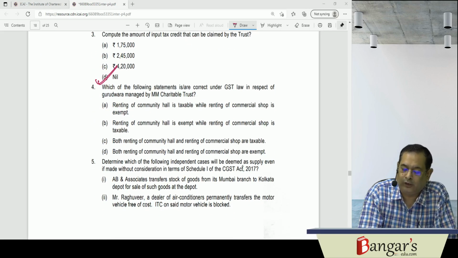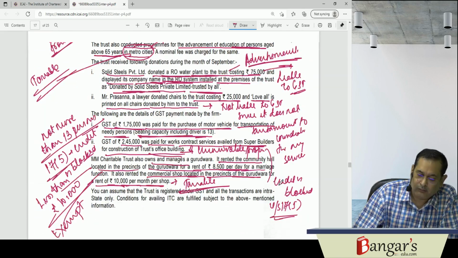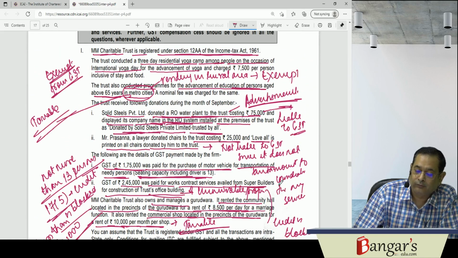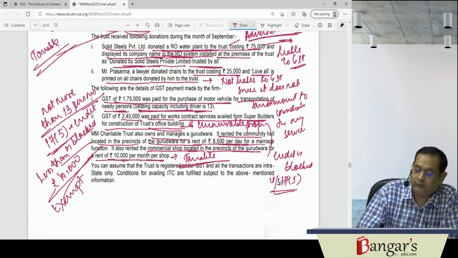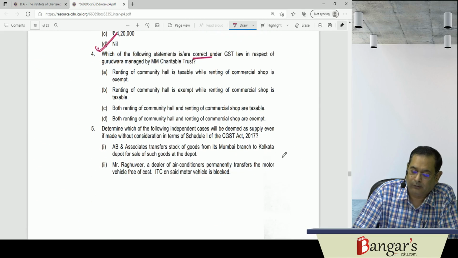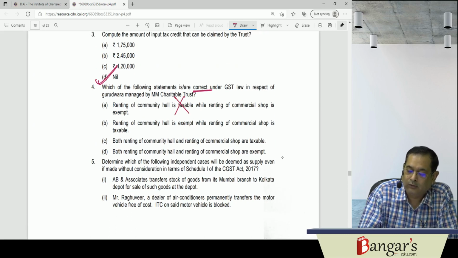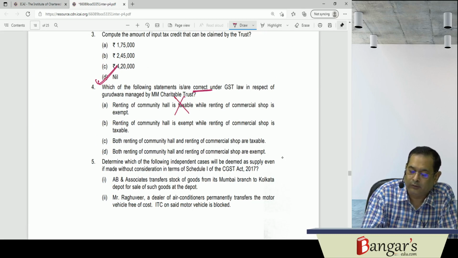which of the following statement is or are correct in GST law in respect of Gurudwara managed by MM Charitable Trust. Renting of community hall is taxable. Community hall, we have written that community hall was how much? For community hall they are charging 8500. Community hall is exempt and shop is taxable. So renting of community hall is taxable, that is wrong. Then renting of community hall is exempt, that is correct.